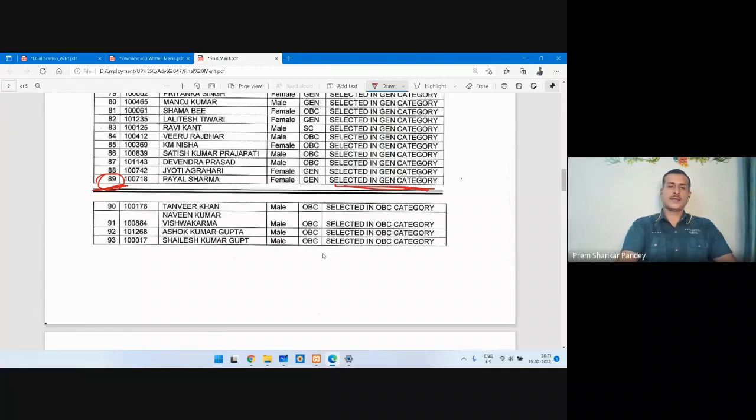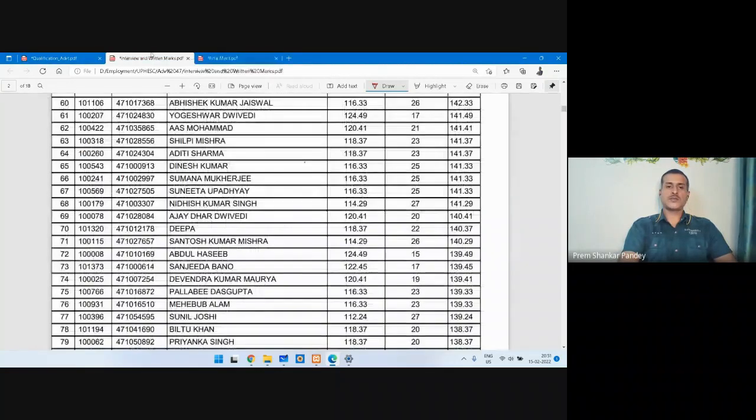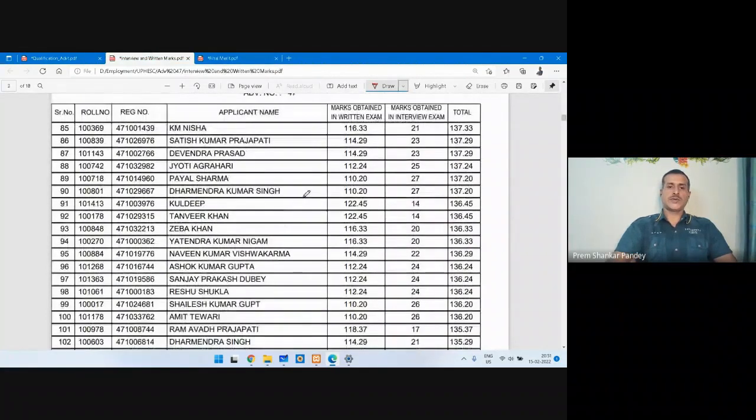Okay, and now I'll show you the marks of the 89th candidate, Payal Sharma. You can see here the 89th candidate is Payal Sharma, and the score was 137. So this was the lowest cutoff.